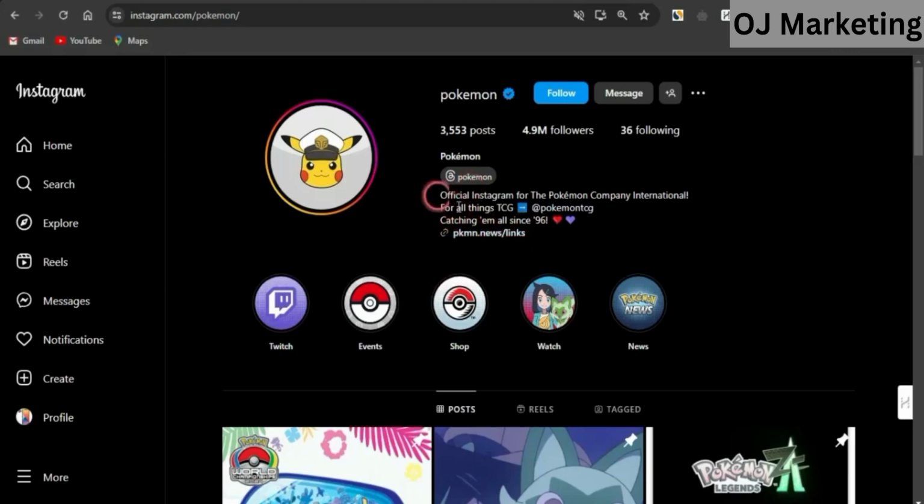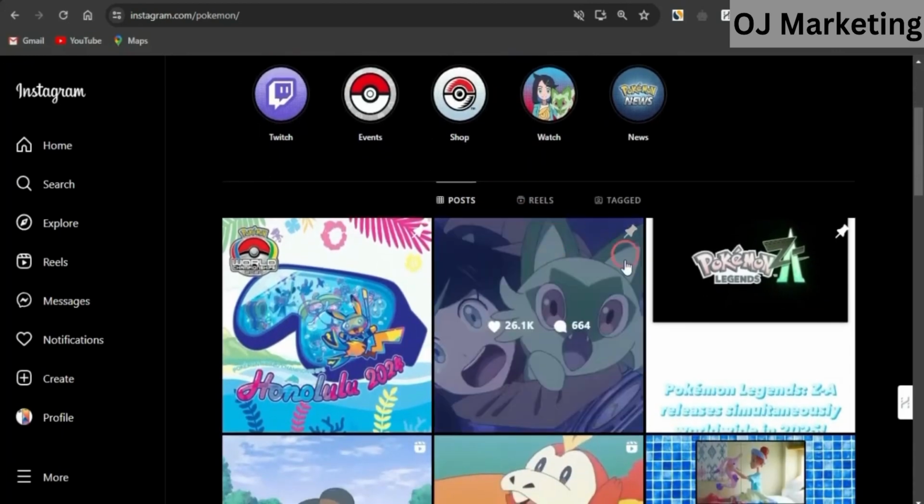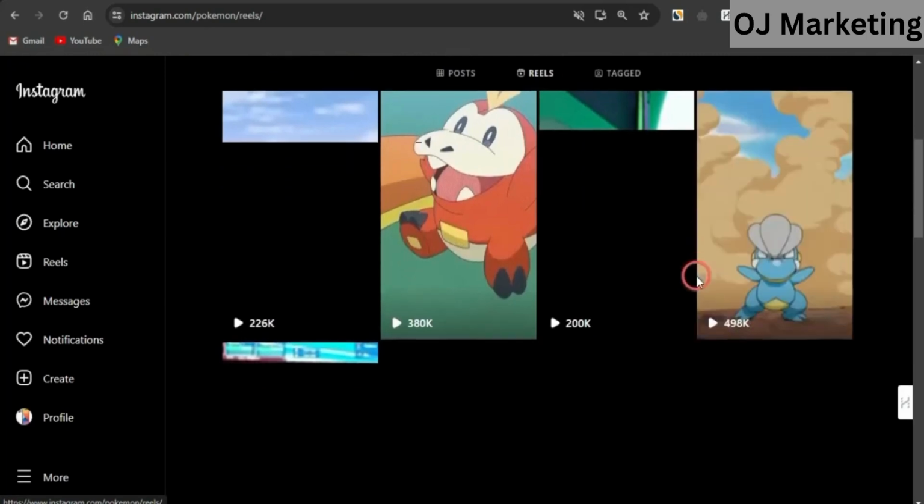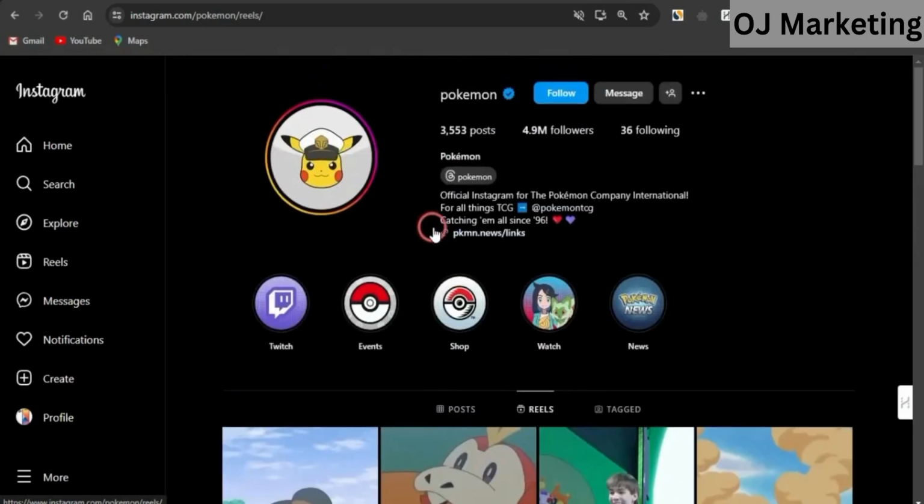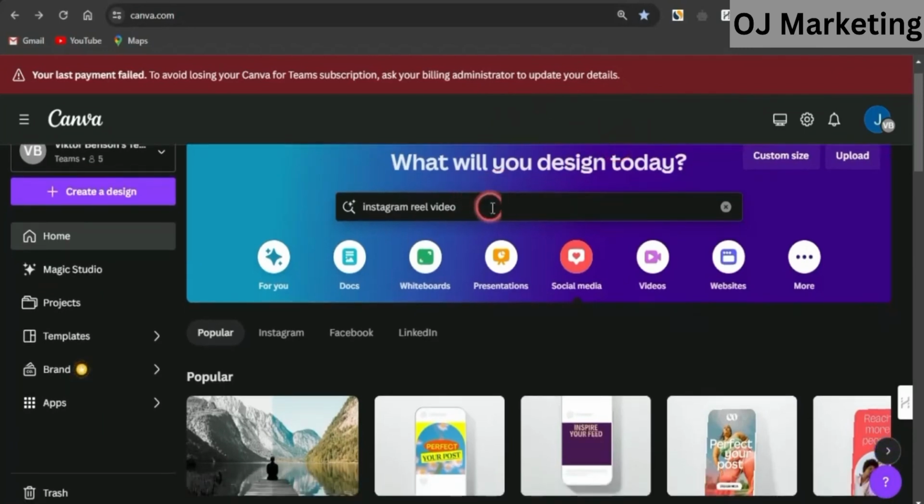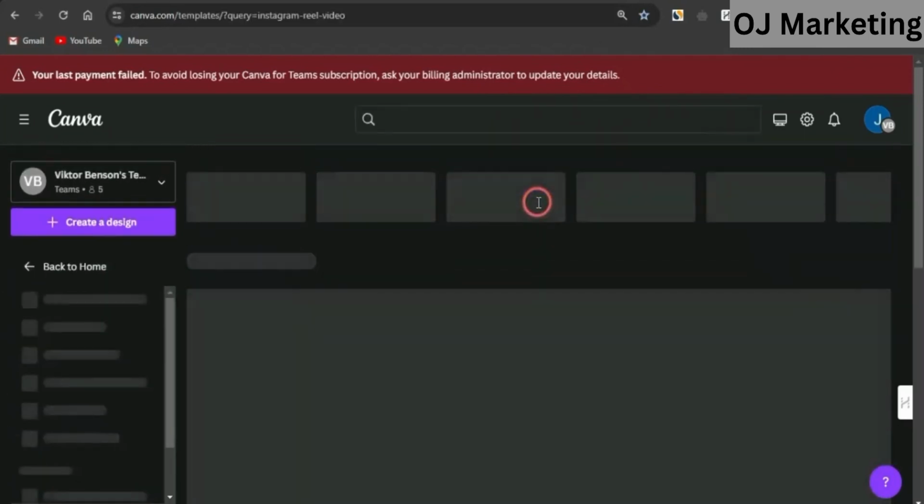Once you do that, guys, as you can see, they're actually generating or posting content regularly right now. And you want to just simply go on to generating your own content and post regularly also. To do so, guys, you just need to go on to creatingwithcanva.com. Now, once you come on to canva.com, you want to go on to searching for the Instagram Reel video.